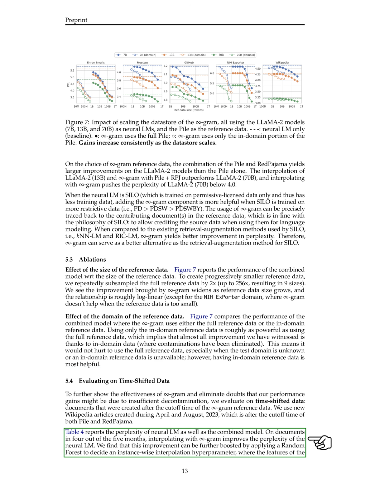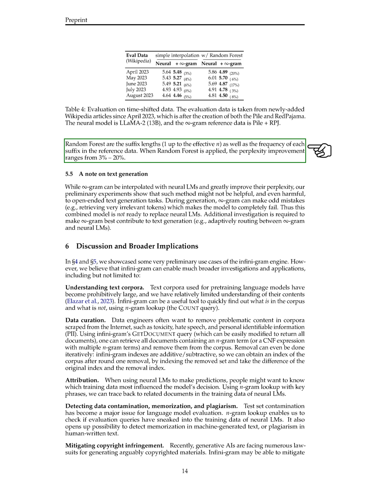We even enhanced this improvement by using a random forest to fine-tune the blending of the Infini-gram with the neural model, based on the characteristics of the text we were analyzing. This led to a 3% to 20% improvement in performance.